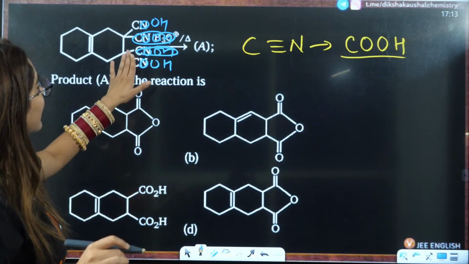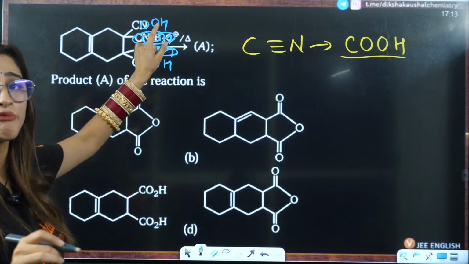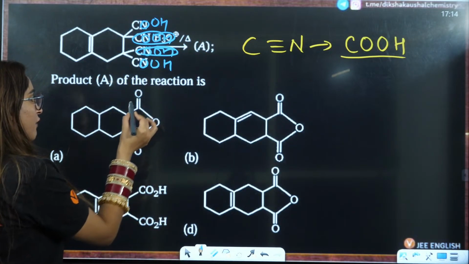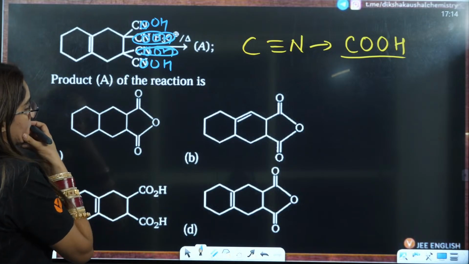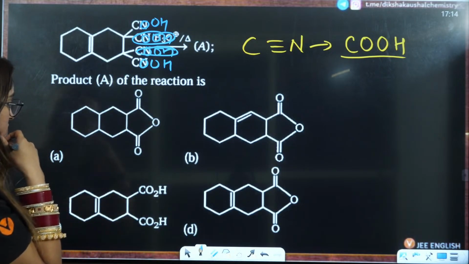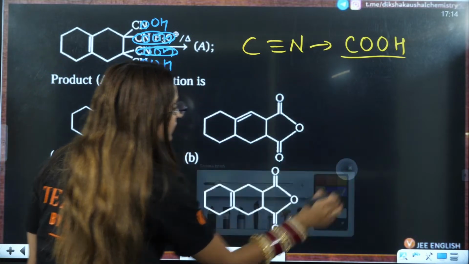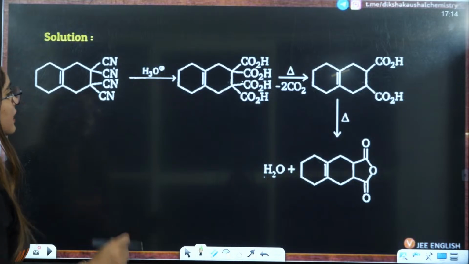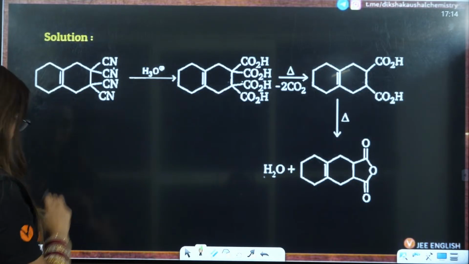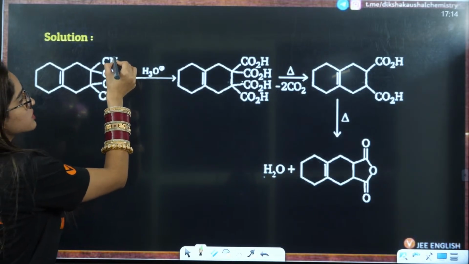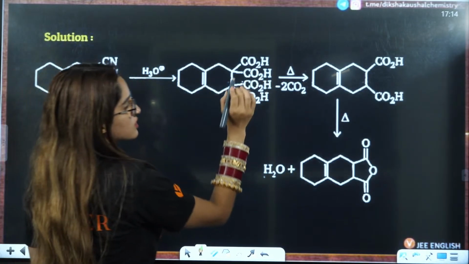After that, you will be left with 2 COOH, from where water will be eliminated, and hence you will have the formation of this kind of compound. I feel D will be the correct answer. Let us see if D is the correct answer or not, right? So here what you will see, I think so, yes, D is the correct answer. So this is converted to COOH, COOH, COOH, and COOH, right?